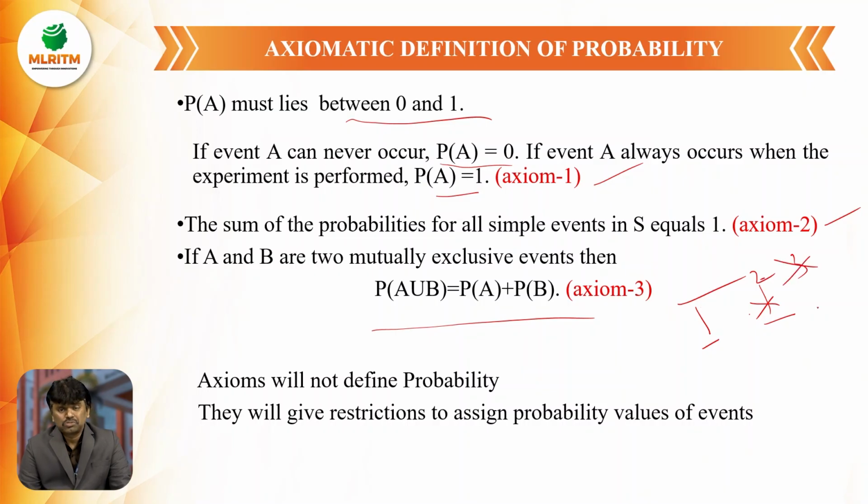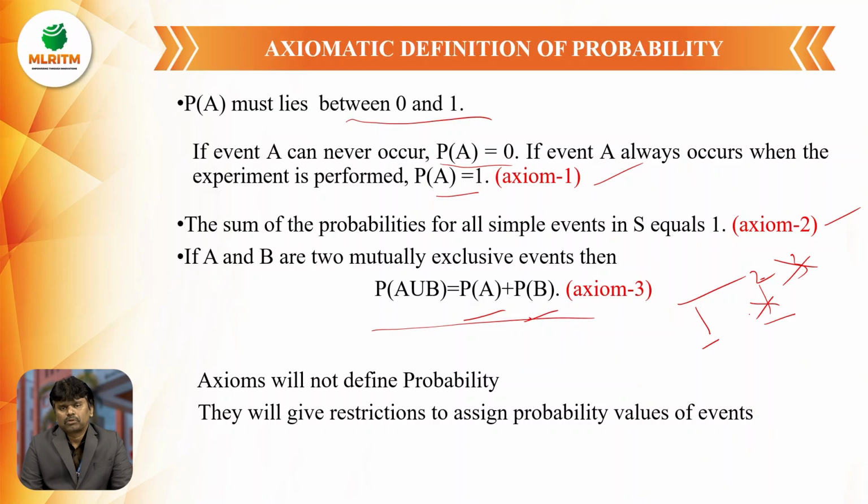So jointly these two events cannot occur. So P of A intersection B value is equal to 0. That means if A and B are any two mutually exclusive events, then P of A union B is equal to the sum of their individual probabilities, P of A plus P of B.